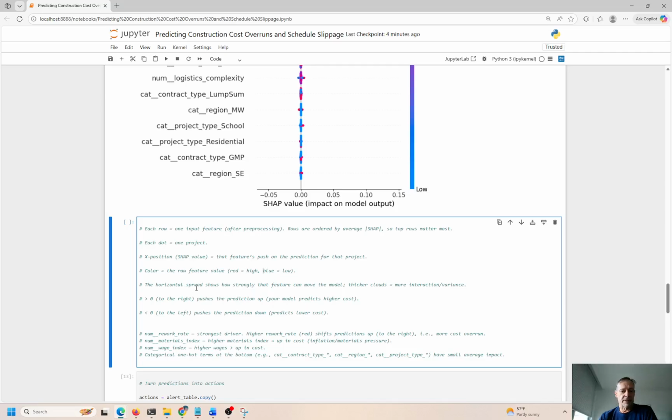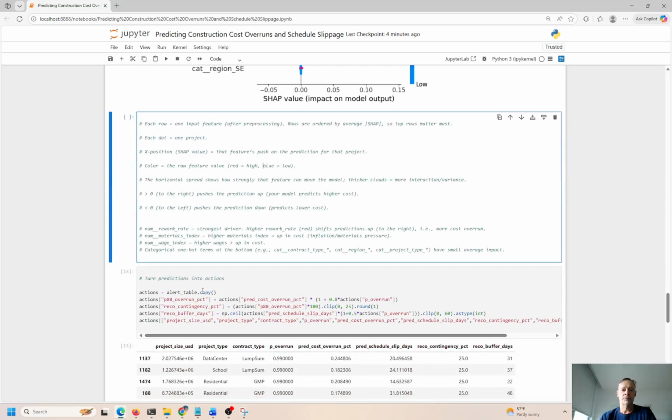Horizon spread shows how strongly the features can move in the model. Greater than 0 is to the right, less than 0 is to the left. So we want more left to 0, taking this down, or taking shorter time to completion. Again, the number of rework rates shifts predictions up to the right. Materials can shift it up or down, right? We want to try to keep that in the down area.